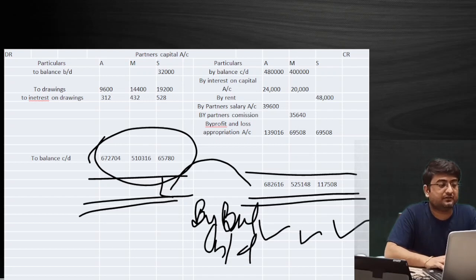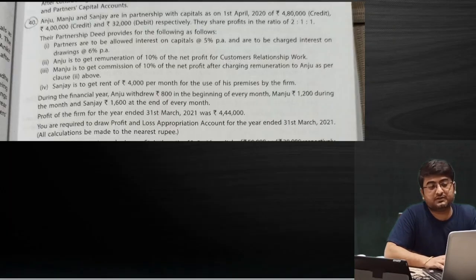So I hope you guys understood this question. We have taken too much time because we solved the entire question: the ledger, the journal, the calculation, the partner's capital account, all three. So hope you understood what the journal entry will be. Many of you had doubts regarding journal entries and the amounts, so I guess all of you have got your answer today about what the journal entry part in the question was.